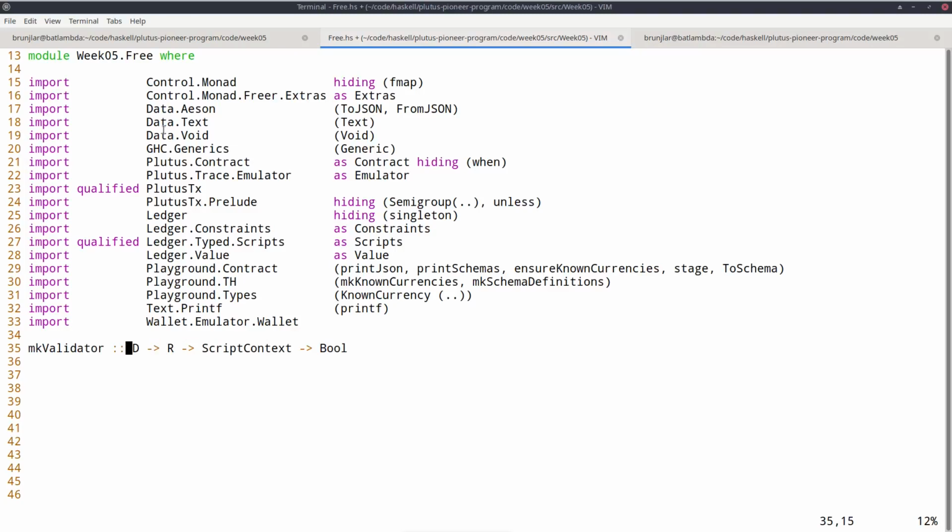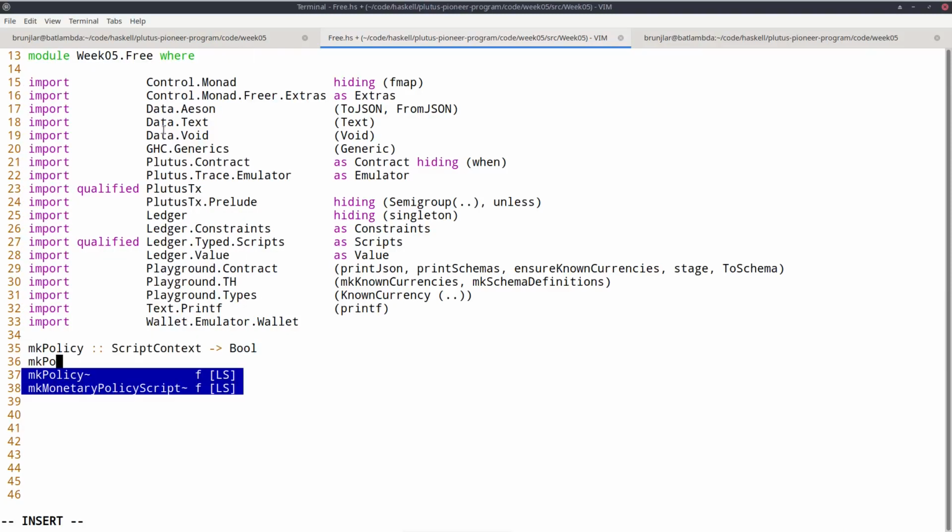So there can also be optionally arguments in front of this if we have a parameterized script. We also can have parameterized policy scripts, and we'll see that as our next example. But first, let's look at one that's not parameterized. So if we instead want to do a policy script, let's call it mkPolicy. And as I mentioned before, we don't have a datum and we don't have a redeemer. So we just have this simple type. It just takes the script context and returns a Boolean.